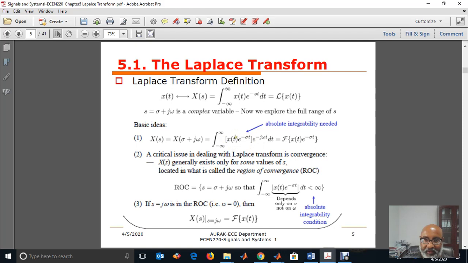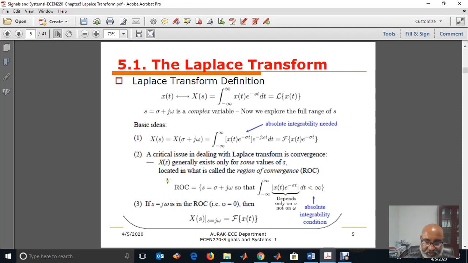If we see this equation, the Laplace transform is nothing but the Fourier transform of the signal x of t multiplied by e to the power of minus sigma t. And the Fourier transform, we know, exists if the integral of the absolute value of x of t e to the power of minus sigma t dt is less than infinity, or the energy of this product function, x of t times e to the power of minus sigma t, is less than infinity.